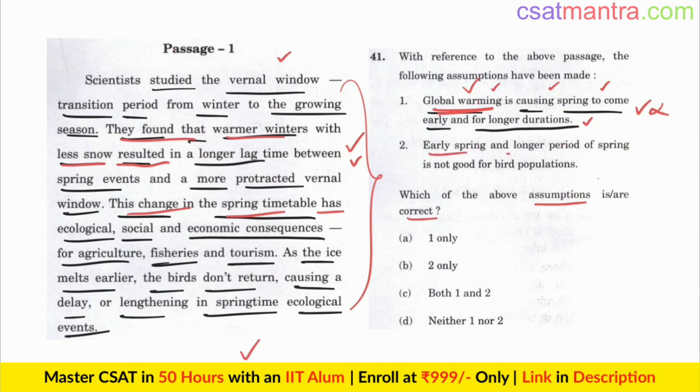Early spring and longer period of spring is not good for bird populations. As the ice melts earlier, the birds don't return. This indicates the migratory behavior of birds. We cannot say it's not good for bird population, so this is wrong. According to UPSC, this is the answer.